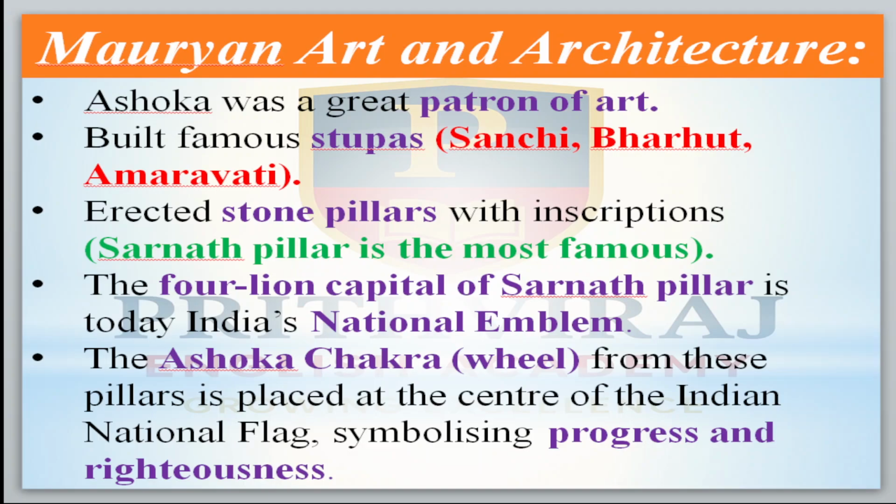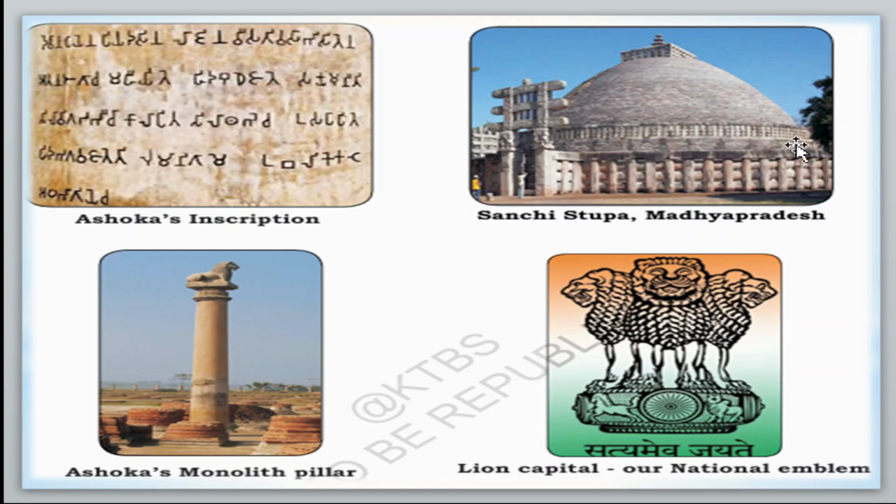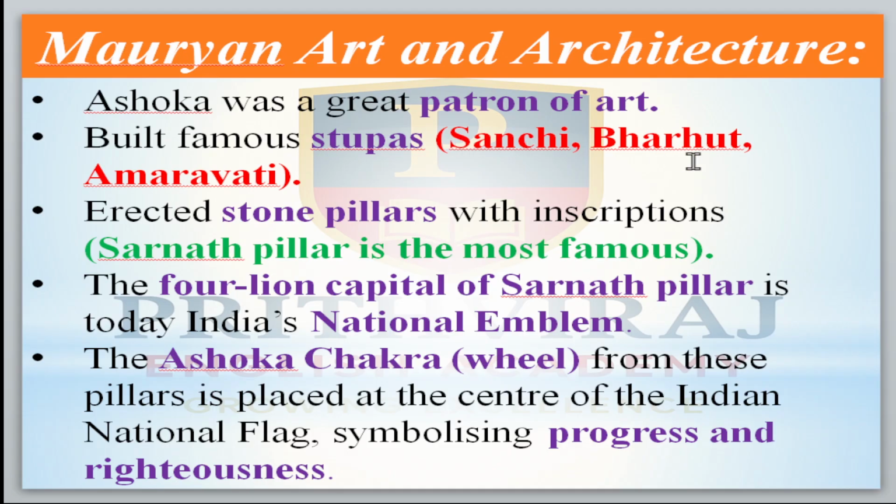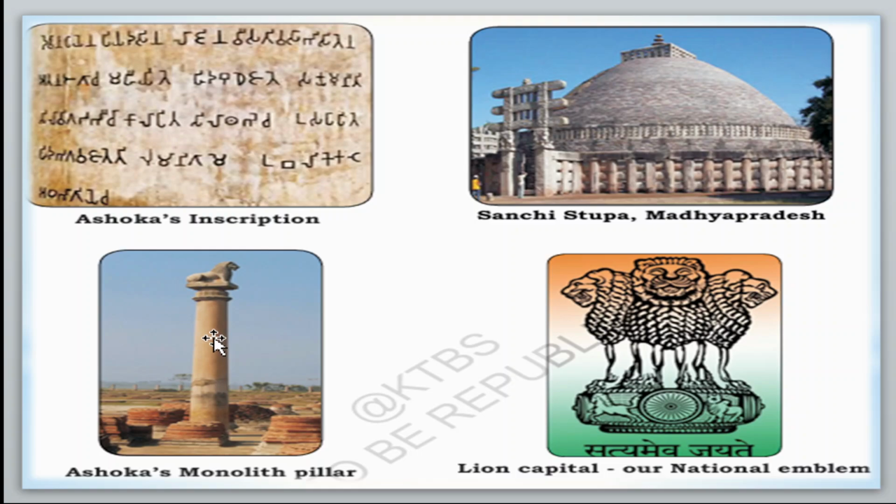Then next, Mauryan art and architecture. Ashoka was the great patron of the art, meaning a contributor to the arts. He built the famous stupas at Sanchi, the famous stupa of Madhya Pradesh, in Sanchi, Bharat, Amravati. He erected stone pillars with inscriptions. The Sarnatha pillar is the most famous. Here it is, the Sarnatha pillar. Okay. Next.